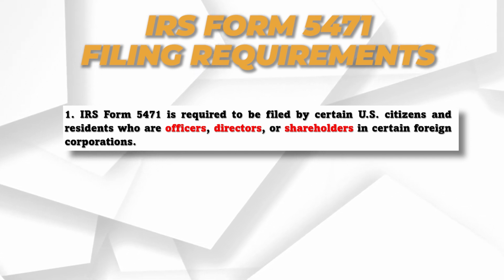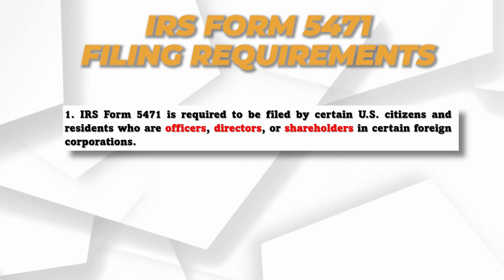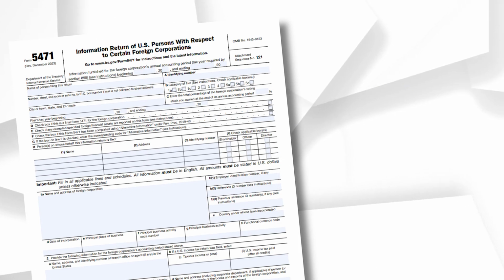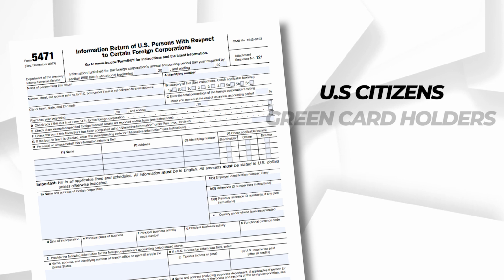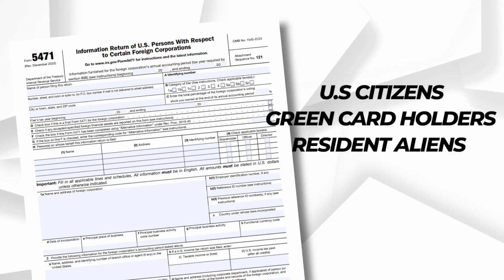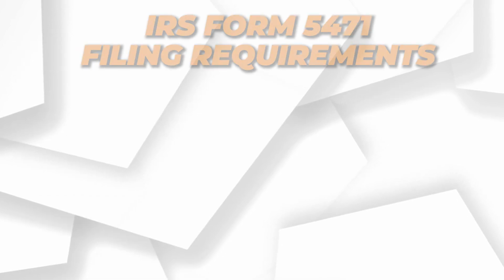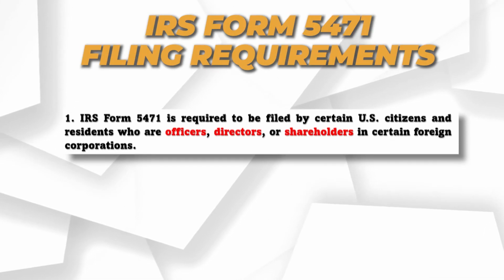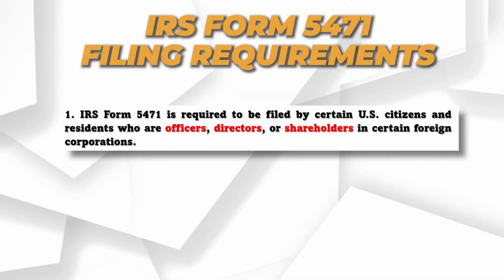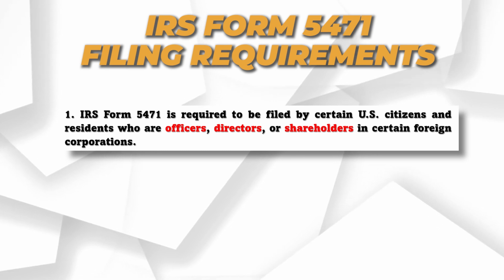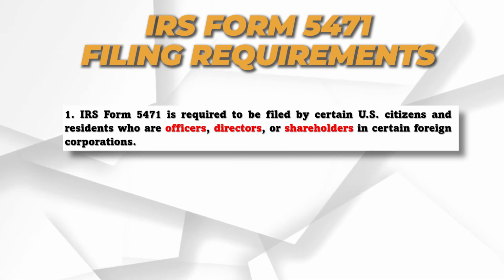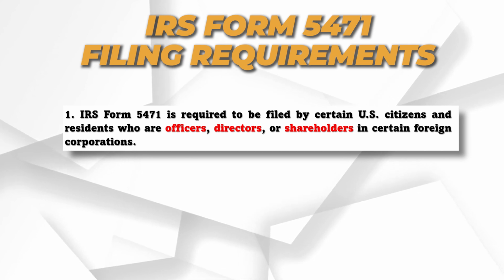So there are three things that you need to know. You have to be a US citizen or a resident or a resident alien, or someone that has passed the substantial presence test. And to be able to file 5471, you must also have been an officer, a director, or a shareholder in a foreign corporation.